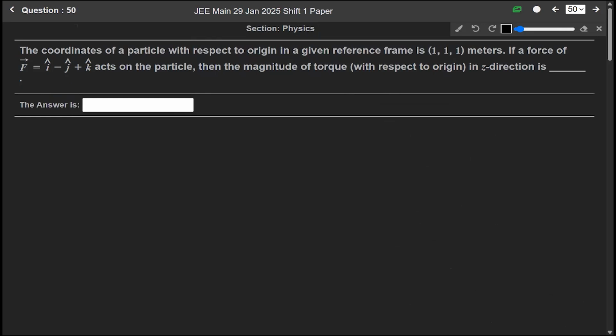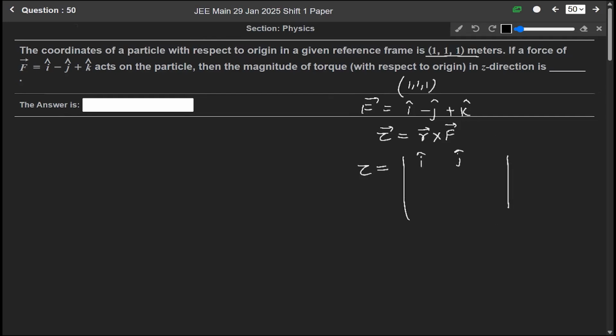Okay. Now question number 50. The coordinates of a particle with respect to origin in a given reference frame is (1, 1, 1) meters. Okay, we are given the coordinates as 1, 1, 1. If a force of, we are given force as i cap minus j cap plus k cap acts on the particle, then the magnitude of the torque. Okay, so it is a very simple formula based question. We know that torque is equal to R cross F. Okay, so just do the cross product here.